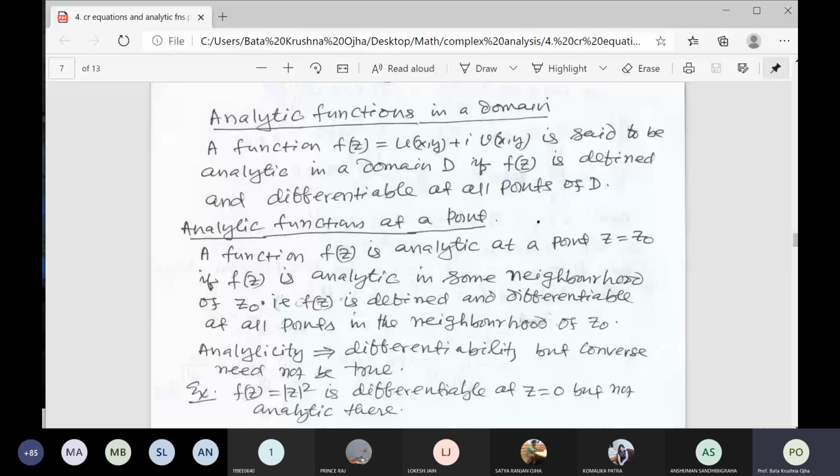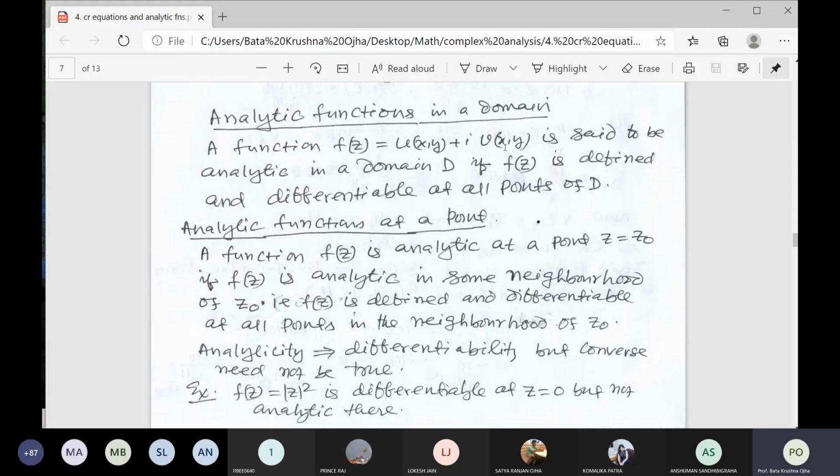That means the function is not analytic at the origin, although it is differentiable at the origin. So a function is analytic at a point z0 if it is differentiable at z0 and also differentiable in some neighborhood of z0. That is the extra condition for analytic.